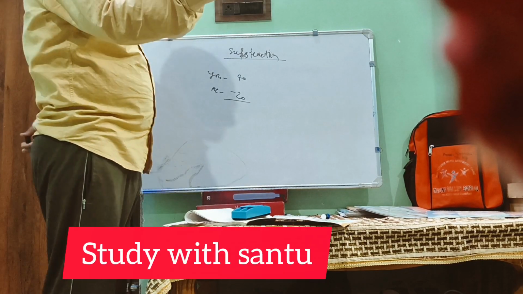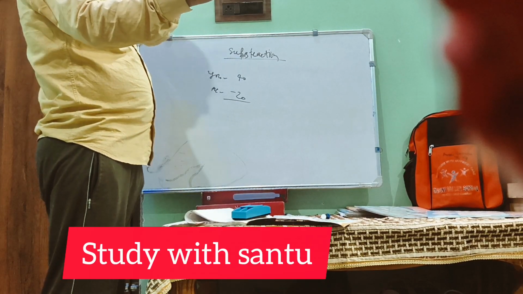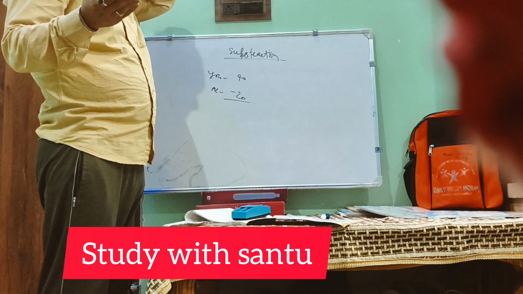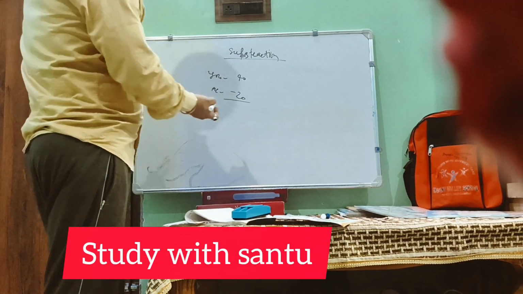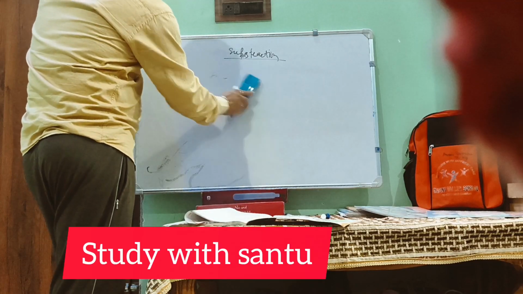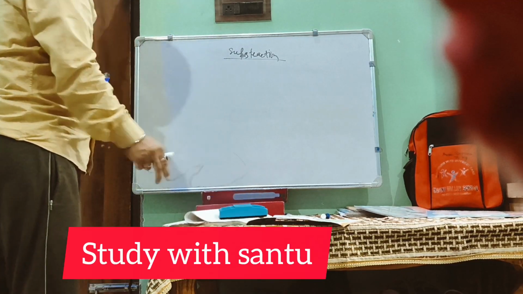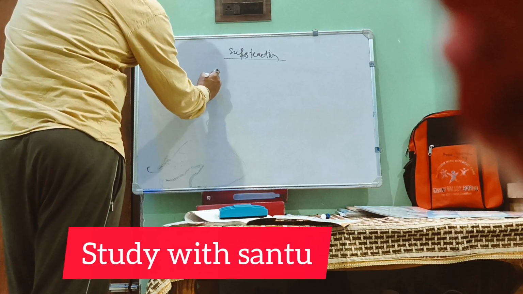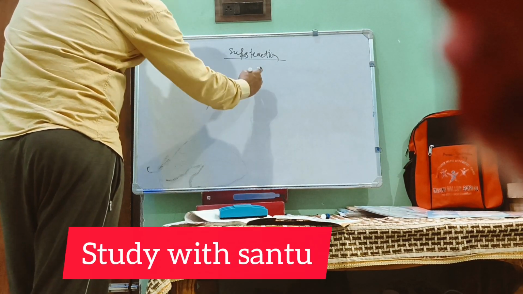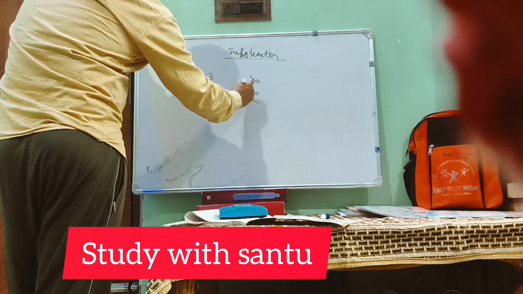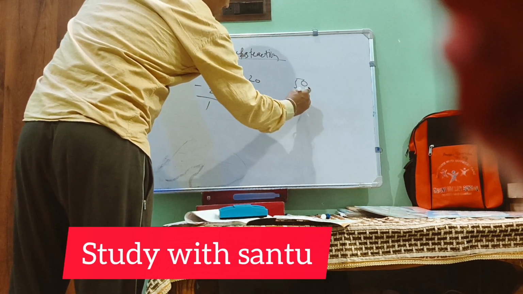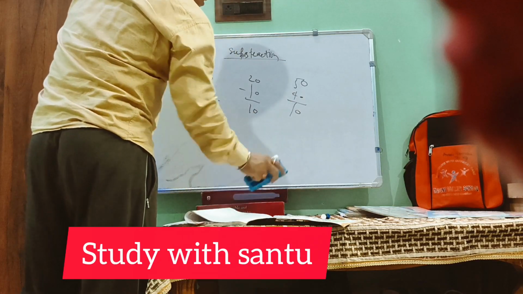If you are giving to someone else, or if you are giving to me, then it is subtraction. If I am taking from you, it's 40 minus 20, 20 only, right? The same thing here. We'll go with single digit subtraction. This is 3 minus 2, 1. 20 minus 10, 10. 50 minus 40, 10.